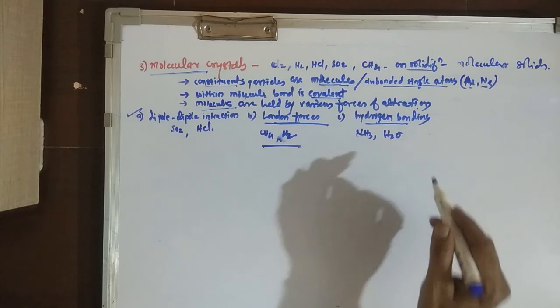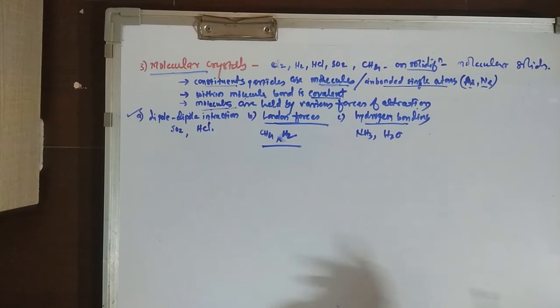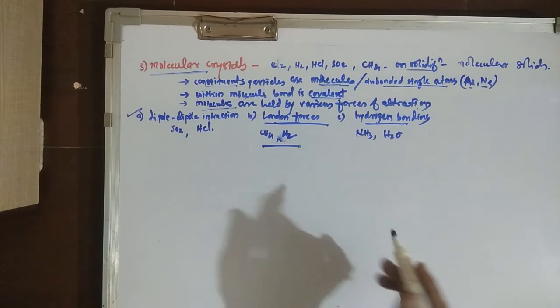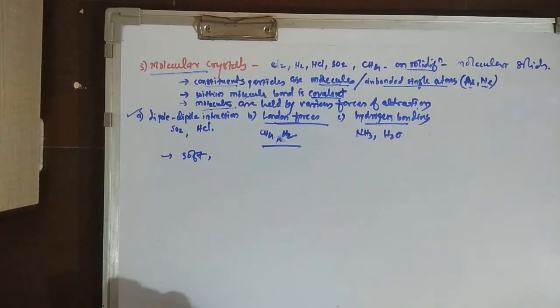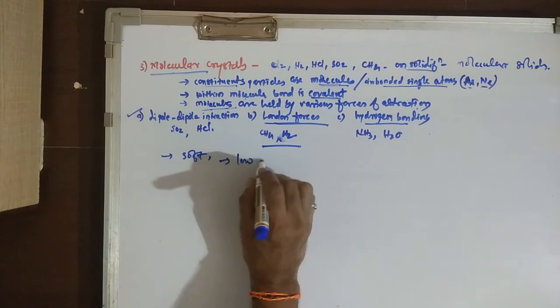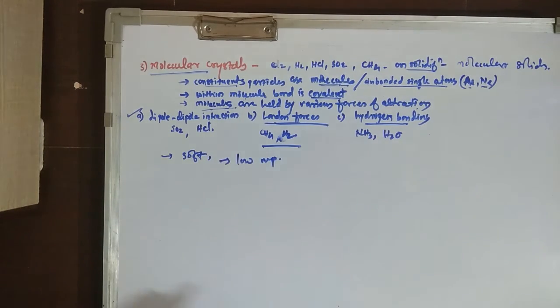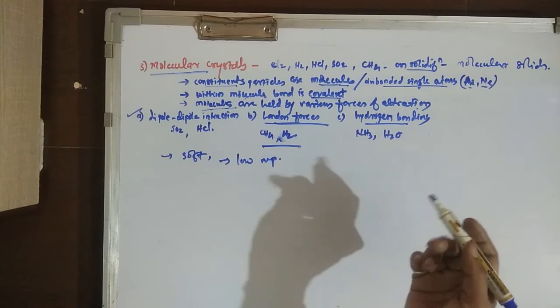Because of the presence of weak intermolecular attraction, these solids are soft, and because of this they have low melting points. Moreover, these solids are poor conductors of electricity, and they are good insulators.